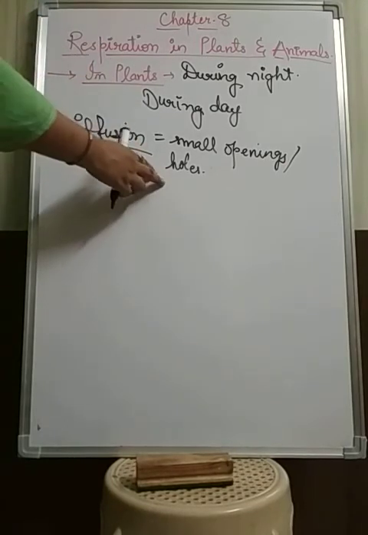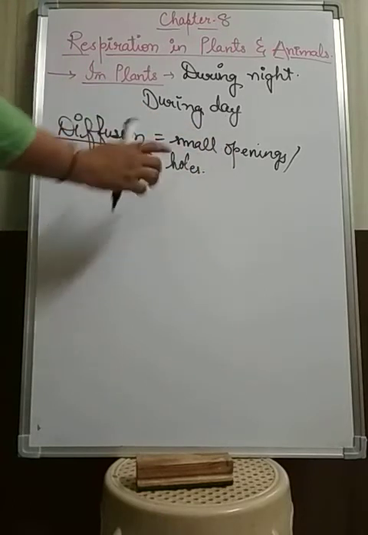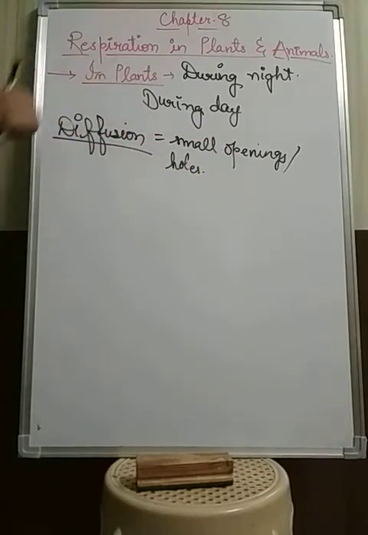In the leaves and stems of the plant there are small openings and holes, and through them the diffusion process takes place. What is diffusion actually? Diffusion is the movement of gas from a region of higher concentration to a region of lower concentration.